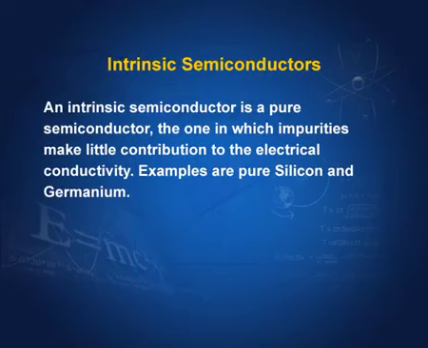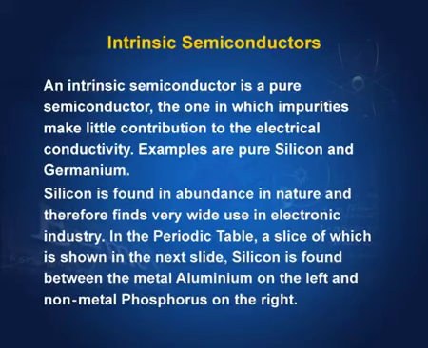Now, an intrinsic semiconductor is a pure semiconductor, one in which impurities make little contribution to the electrical conductivity. Normally it is difficult to find a pure substance, but suppose we have pure silicon. If it has no impurities, then its conductivity is very low. Silicon is found in abundance in nature and therefore finds very wide use in the electronic industry, but its electrical conductivity, when pure, is very low.